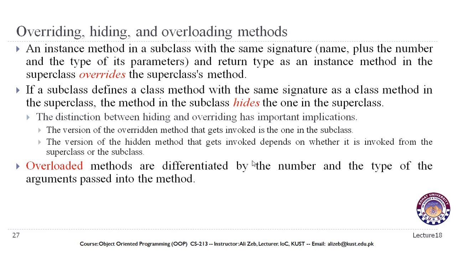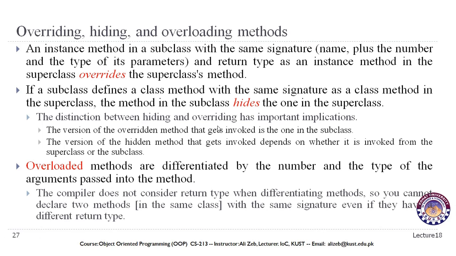Overloaded methods are differentiated by the number and the type of the arguments passed into the method. Overloading is, on the other hand, for example, if we change the number of parameters, then that is method overloading. The compiler does not consider return type when differentiating methods, so you cannot declare two methods in the same class with the same signature, even if they have different return types. The return type is not part of the signature of the method, so we cannot have a method with the same signature with different return types in a class.